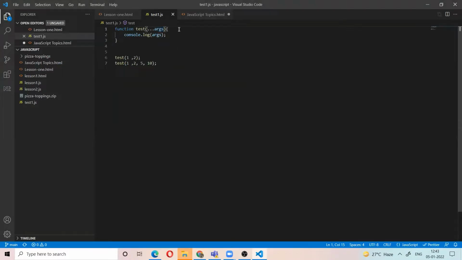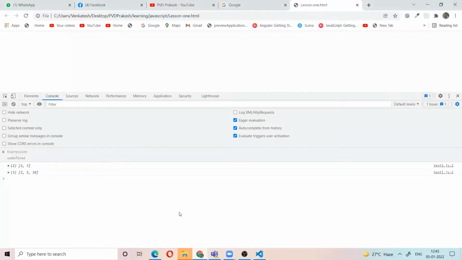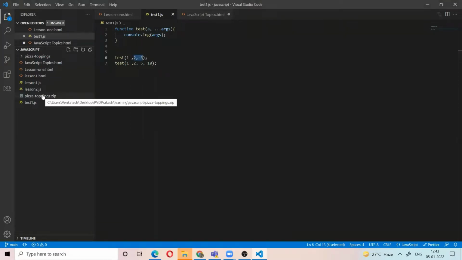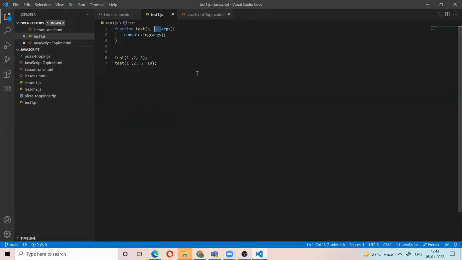Sometimes we use an initial variable. So here the first variable a is the 1, and the remaining are taken as an array, 2 comma 3. This is the rest operator. So the spread operator is the whole number of arguments. The rest operator is the remaining arguments. For the rest operator we also use the triple dots. So if you want to pass n number of arguments, you use the spread operator or rest operator. This is the first thing. Second thing: I have an array 1 comma 2 comma 3.